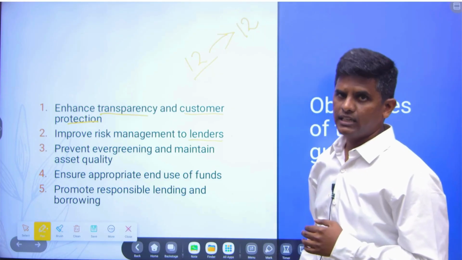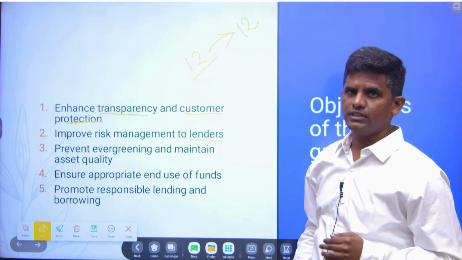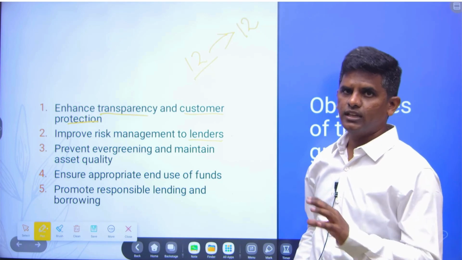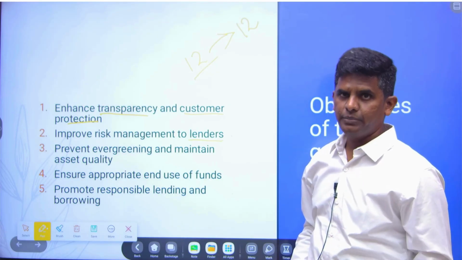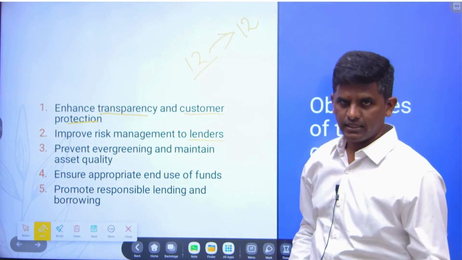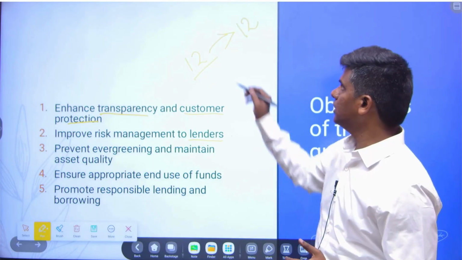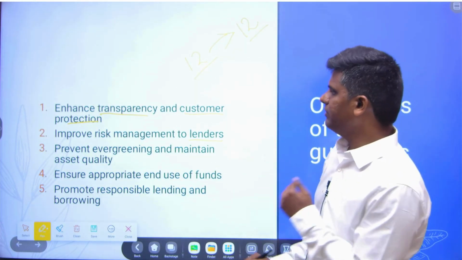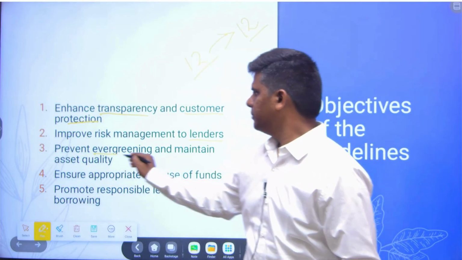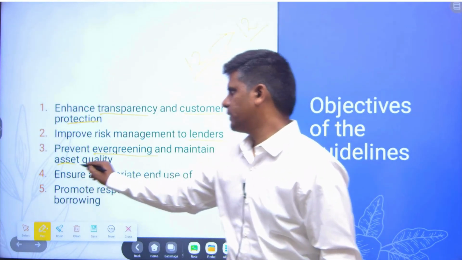This is called evergreening of loans. There is a problem with this because we don't know whether the asset quality became bad, whether it became an NPA, a non-performing asset. This the RBI doesn't want. So it wants to prevent evergreening, basically to maintain asset quality.